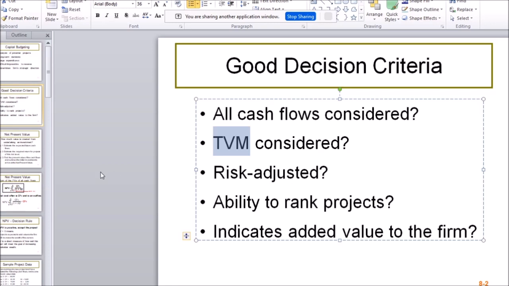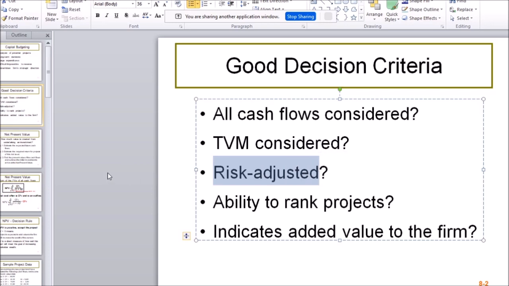Okay. So when analyzing these projects, these investment ideas, another thing that we want to take into account is the time value of money. So in finance, a lot of people just abbreviate it TVM, meaning time value of money. Meaning that $3 million now is not the same as $3 million 2 years later. Okay.